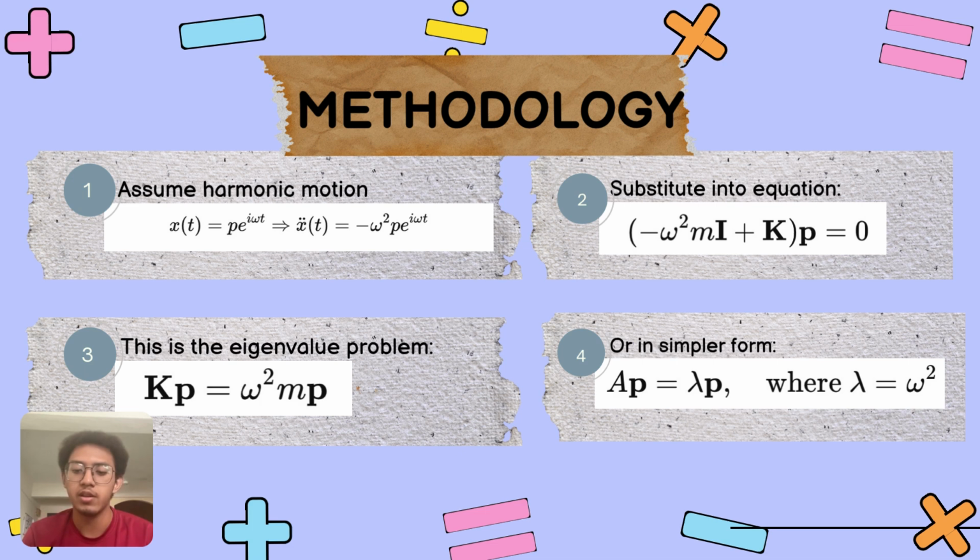This simplifies to the familiar form AP equals lambda P, where lambda is the eigenvalue, the frequency ω squared. Solving this gives us the natural frequencies and vibration modes of the system, and that's how we can analyze how mistuning affects blade vibration.